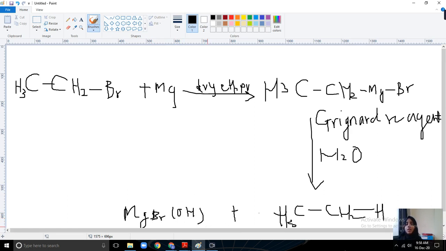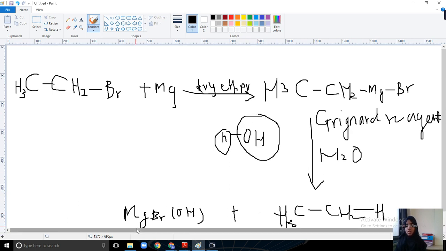This is the byproduct, and the main product we want to prepare is alkane. See, H2O is H and OH. The H is added here to the alkyl group, and the OH goes with Mg. So the byproduct is MgBrOH.